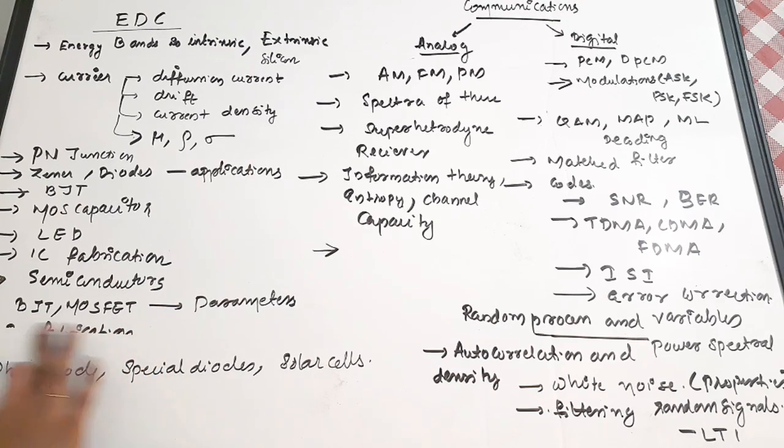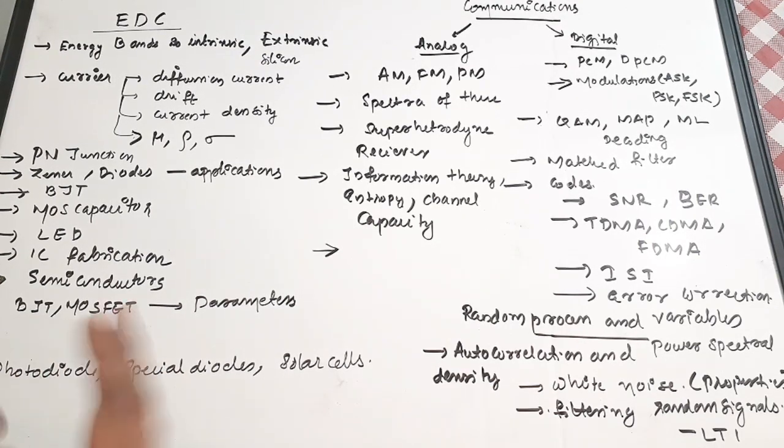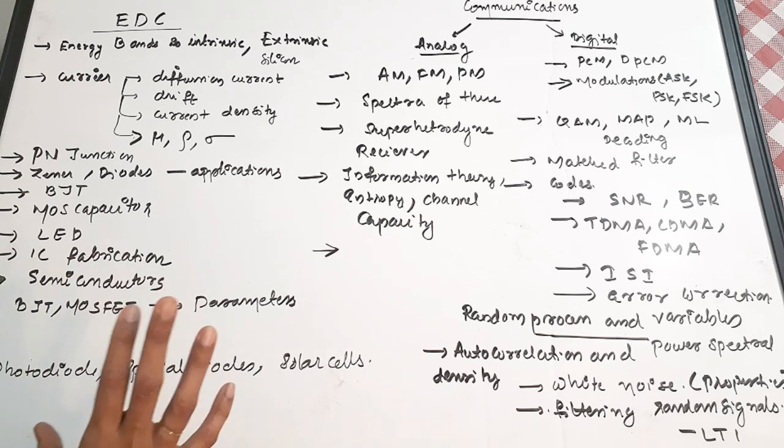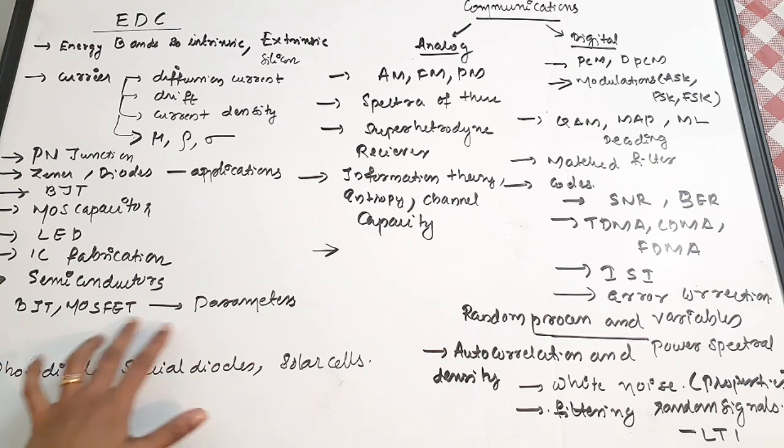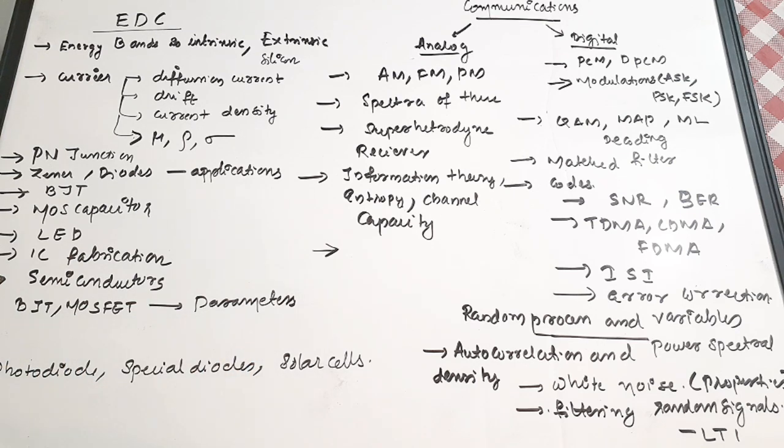IC fabrication I have included twice. Okay, IC fabrication, its various steps, various processes involved. Then semiconductors, all basic characteristics, and BJT and MOSFET parameters, and also all special diodes like tunnel diode, Gunn diodes, and all the special diodes, SCR, triac, all these are very important.